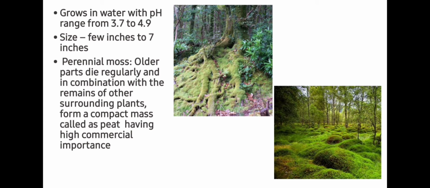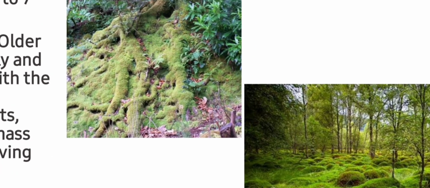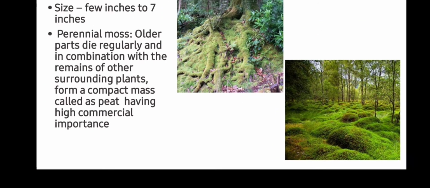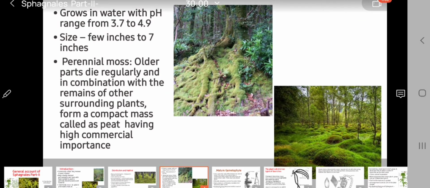The size of Sphagnum varies from a few inches to 7 inches. It is a perennial moss. Older parts die regularly and in combination with the remains of other surrounding plants, it forms a compact mass called peat. Peat has high commercial value and is utilized as a fertilizer. Students, you can see here the mat of Sphagnum present on different habitats.